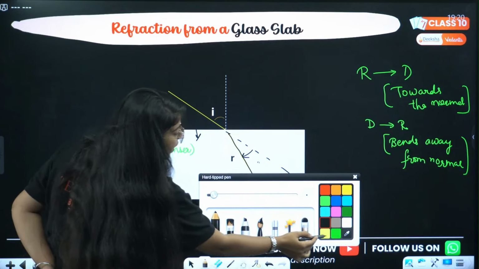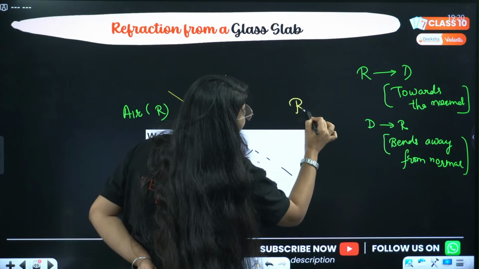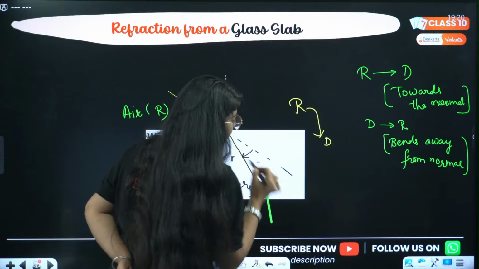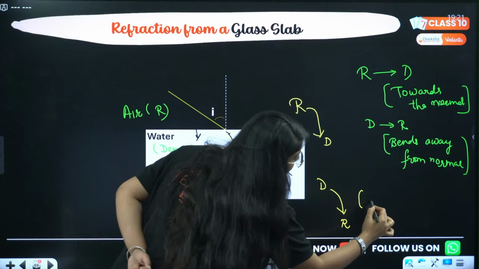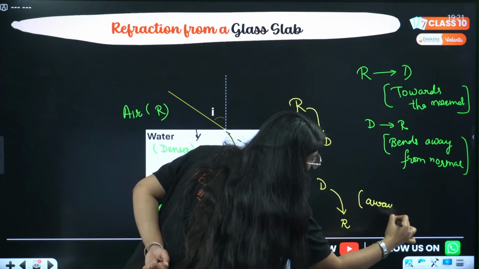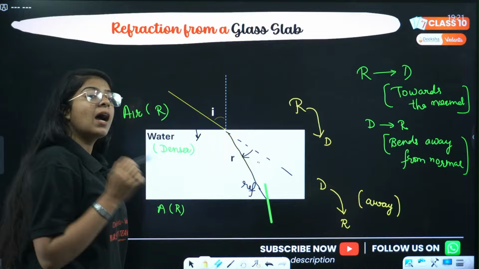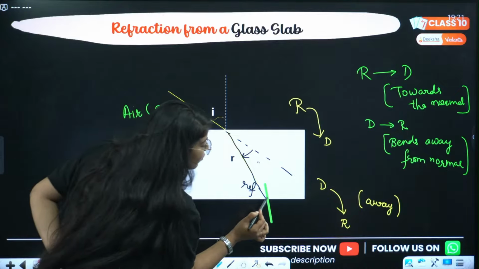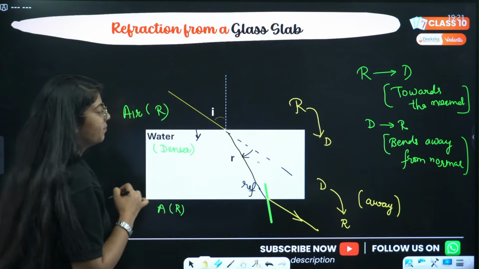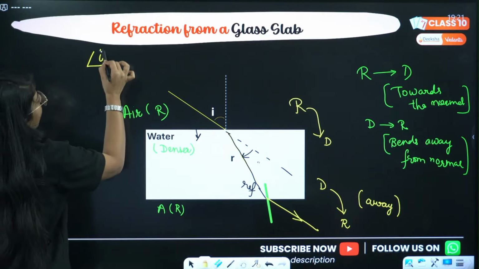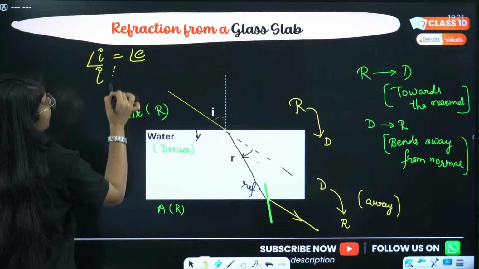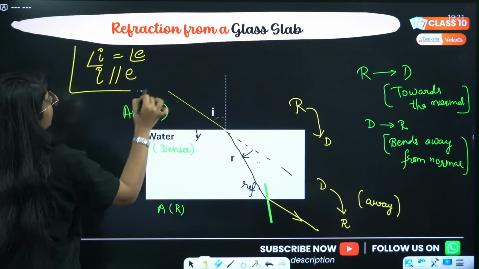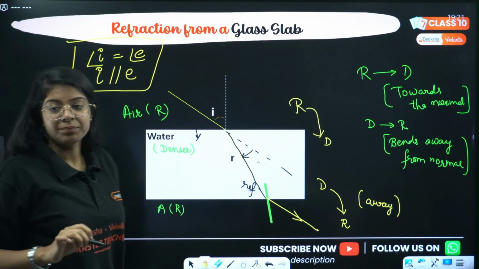It was going from rarer to denser. Now it is going from denser to rarer. So it will bend away from the normal, and this will go something like this. ठीक है. Now here angle i is equal to angle of emergence, and incident ray is parallel to emergent ray. ठीक है. Done.